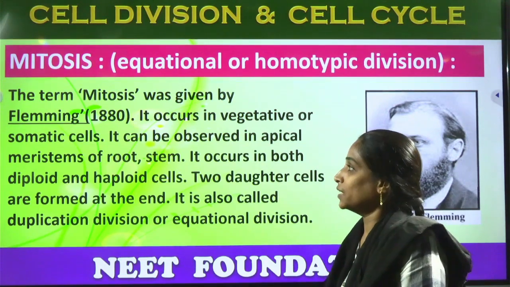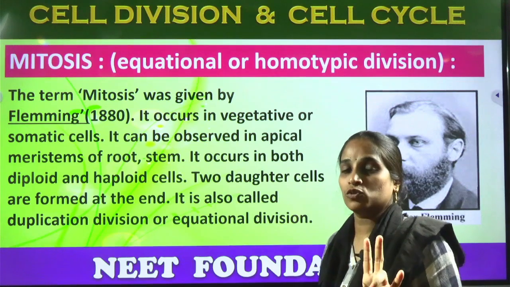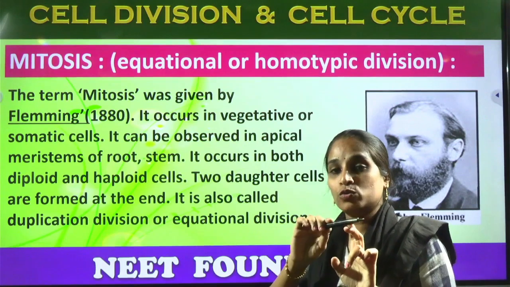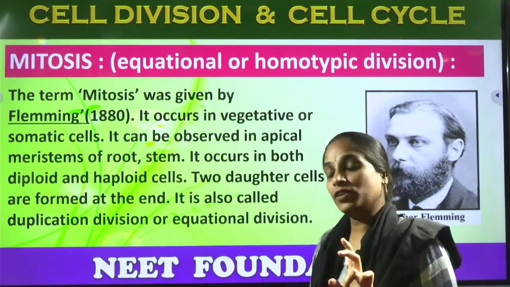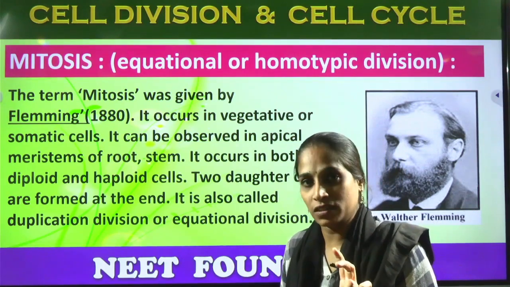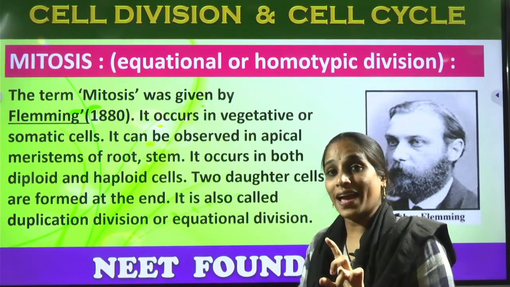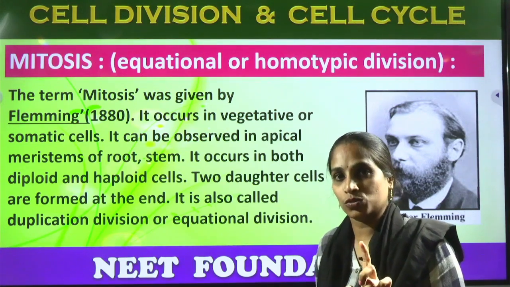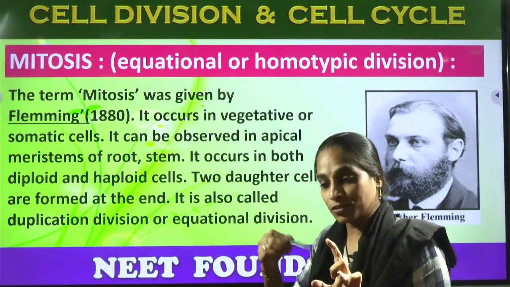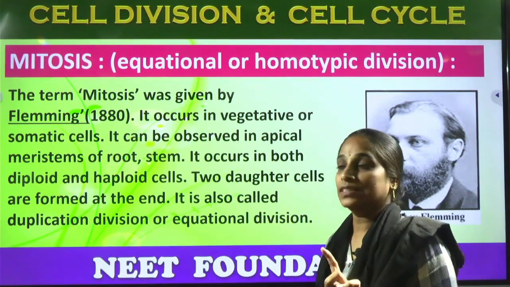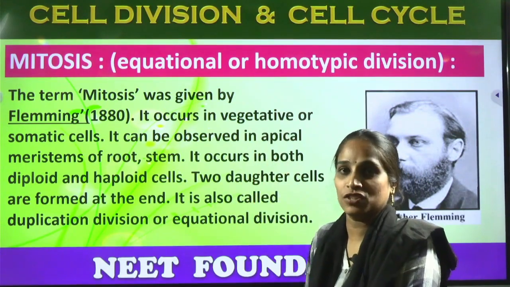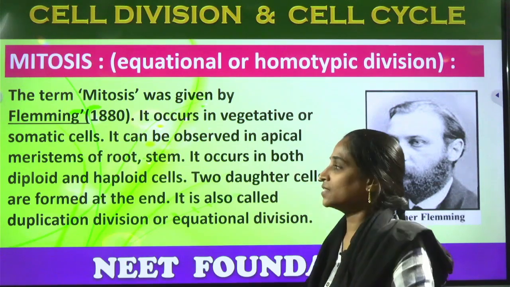In the cell we can also observe two types of chromosomes. One is the autosomes and the other is the allosomes. Autosomes form the somatic cells by undergoing mitotic cell division, and the allosomes are also called sex chromosomes. These are responsible for the formation of gametes. The gametes are formed by the third kind of cell division called meiosis, which we will be discussing in the next class.